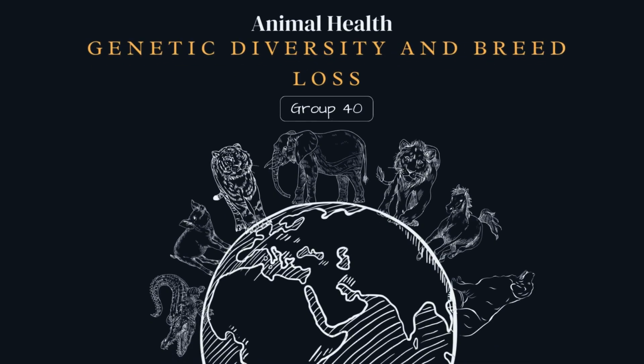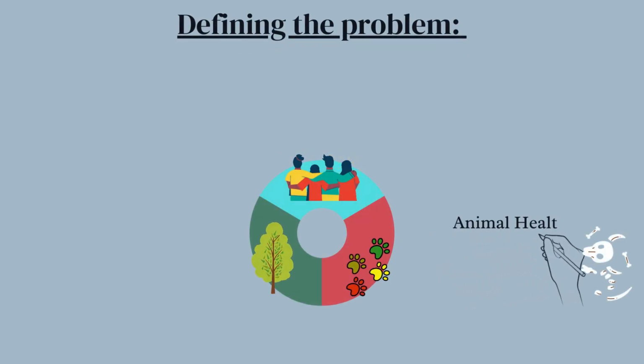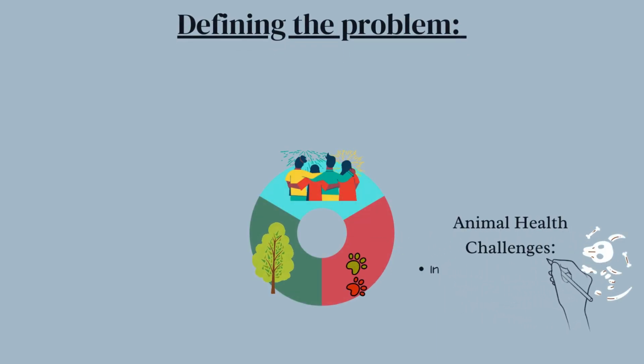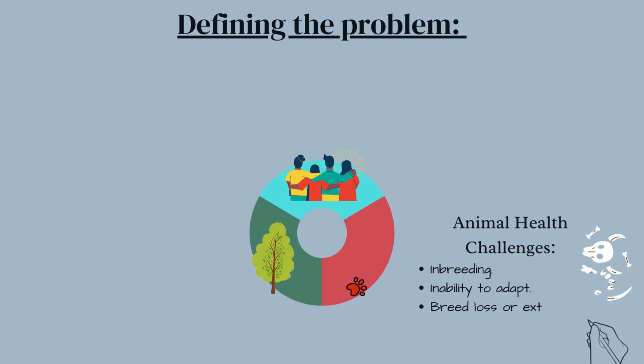Genetic diversity and breed loss, analyzed using the OLAP theory of change. Holistically defining the problem, in terms of animal health, a decrease in genetic diversity, a cause and result of inbreeding, leads to congenital abnormalities. Animals lose their ability to adapt to stresses and shocks and therefore face breed loss or